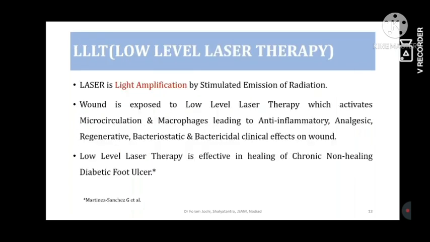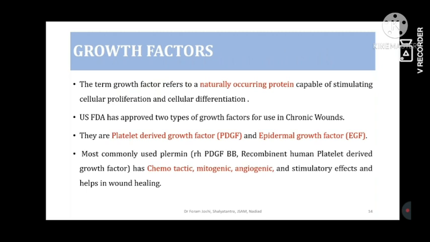Another one is lower level laser therapy. What is that? That is light amplification, and they apply it for microcirculation, macrophage-leading anti-inflammatory processes, analgesia, tissue regeneration, and bactericidal and bacteriostatic purposes. And it has also been found that it improves wound healing, particularly in chronic non-healing ulcers and diabetic foot ulcers.